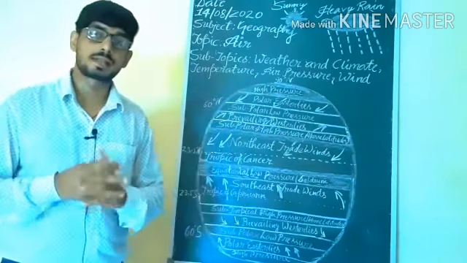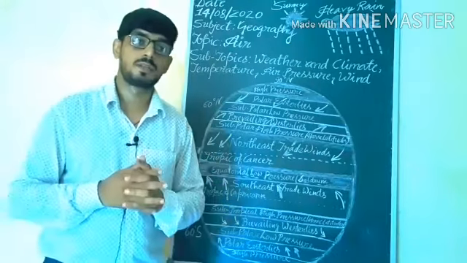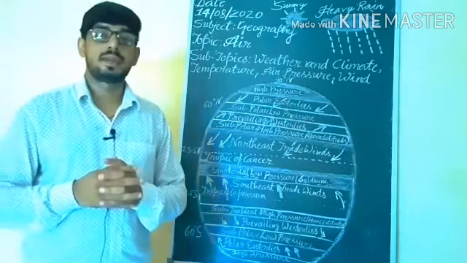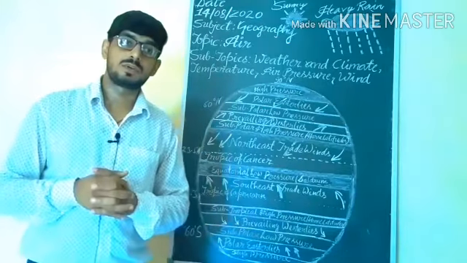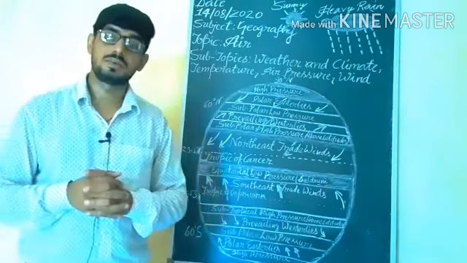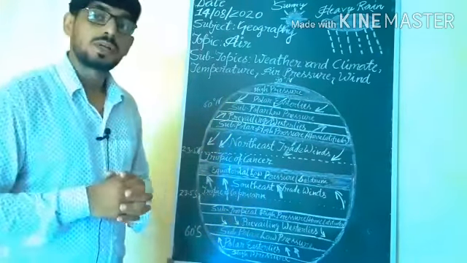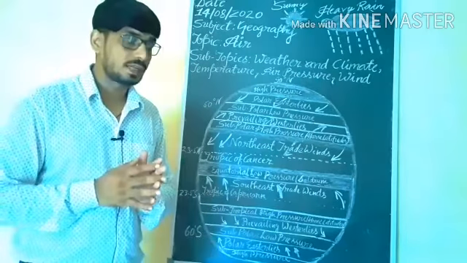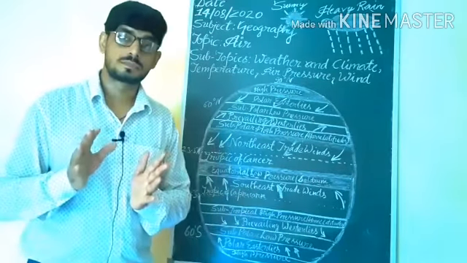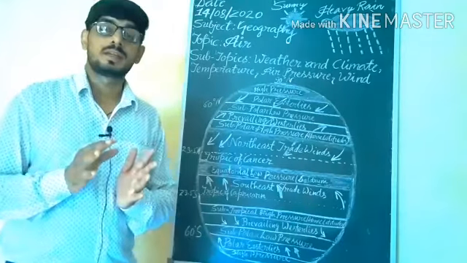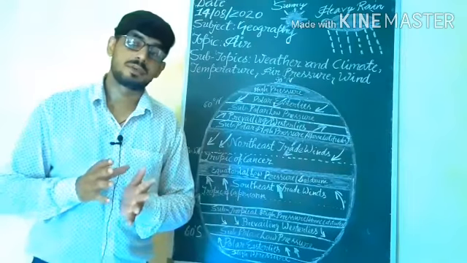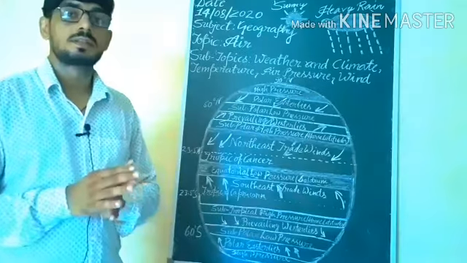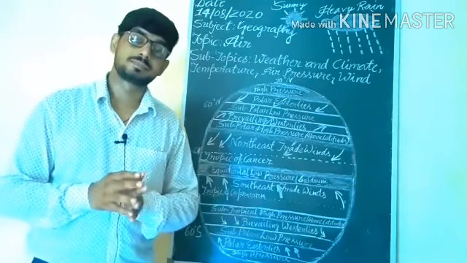Understand, students? The next subtopic is wind. What is wind? The movement of air from a high pressure area to a low pressure area is called wind. Students, you feel the wind when dust is blown, and in desert areas you feel it when sand is blown by the air. At that time you can see it.